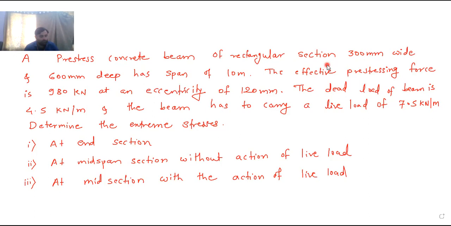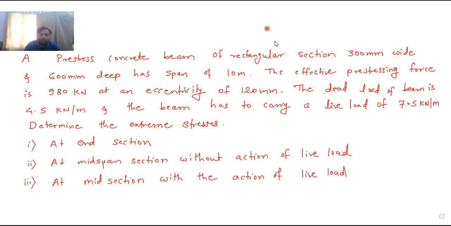So we need to determine the extreme stresses first at the end section, second at the midspan section without considering the live load, so without considering ML by Z, and last at the midsection with the action of live load, so by considering the live load.